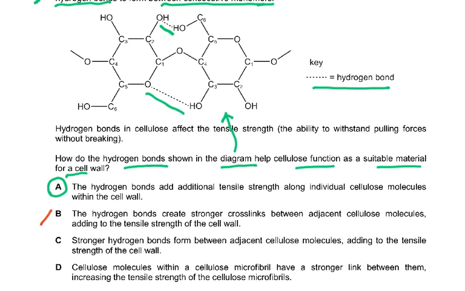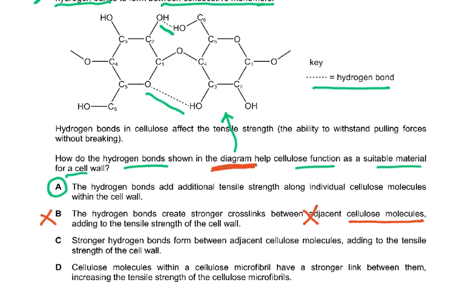The hydrogen, why is this wrong? The hydrogen bonds create stronger cross links between adjacent cellulose molecules. It is not talking about adjacent cellulose molecules. It says the cellulose function suited for hydrogen bonds shown in the diagram. In the diagram, we are only seeing hydrogen bonds between monomers. We are not showing between cellulose molecules. So this is wrong here.